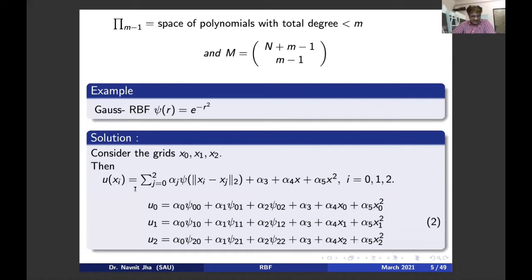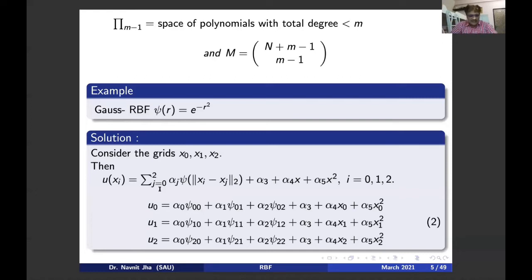In that case, from that definition, u at xi is given with j going from 0 to 2. Listen, in the definition I have taken 1 to n, but from a notation point of view, I now have points x0, x1, and x2.